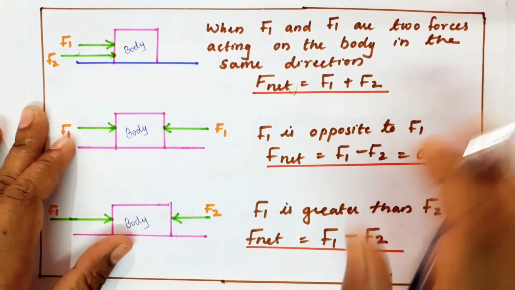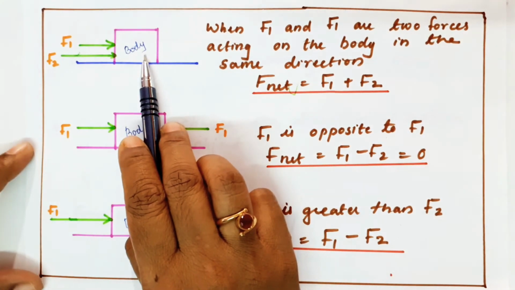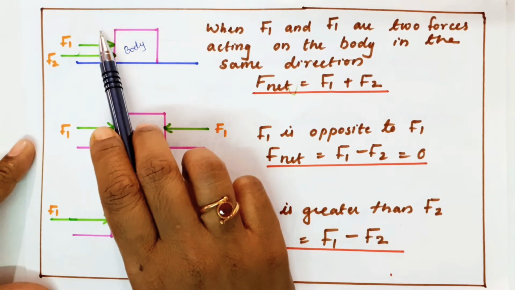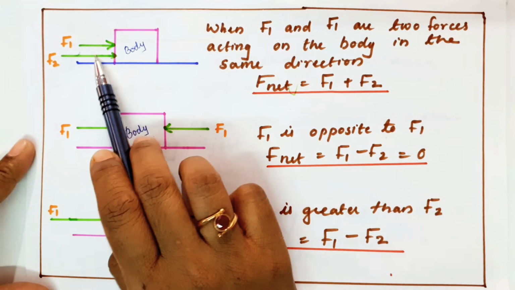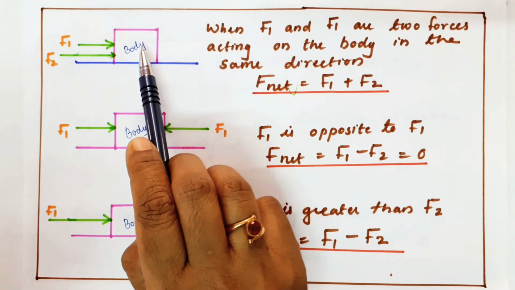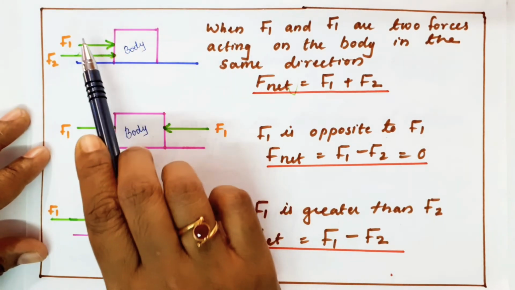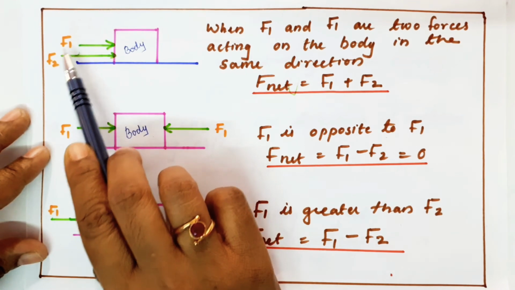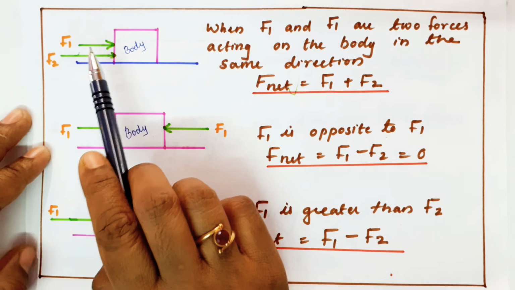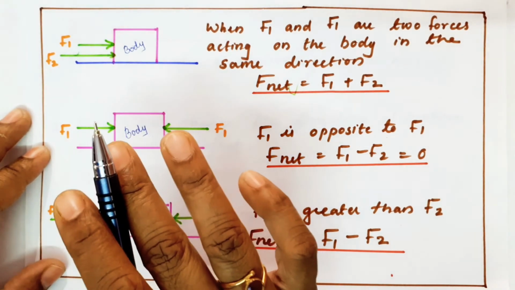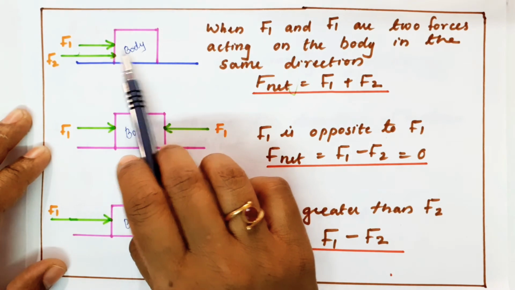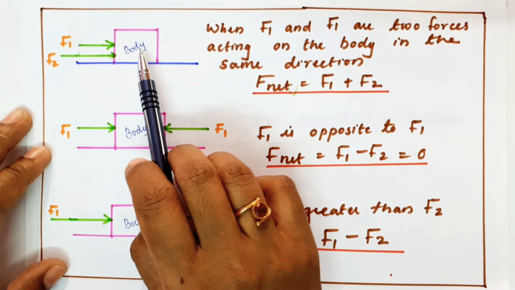This is a body, and two friends named Raju and Ramu are pushing it. I marked F1 as lesser and F2 as greater. Both are giving forces in the same direction. Say they are pushing a body of weight 200 kg.